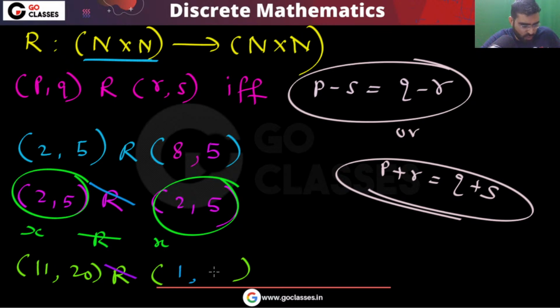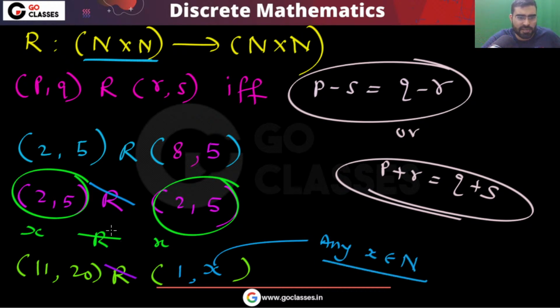You can put whatever you want, this X can be any natural number. It will not be related, because 11 plus 1, that is 12, will never be equal to 12 plus X. So definitely this is not related to (1, X), X can be any number.